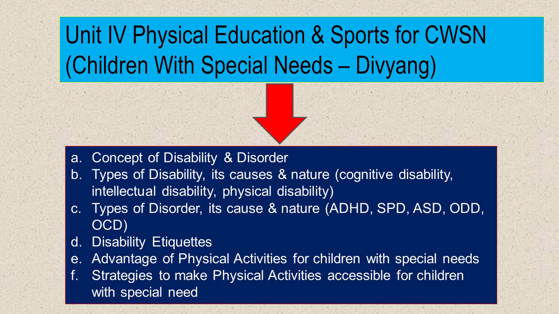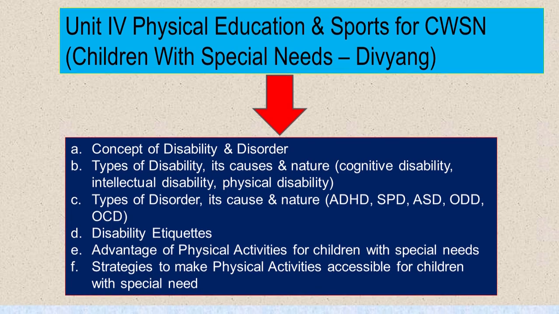Next is unit number 4, that is physical education and sports for CWSN. CWSN here means children with special needs, that is Divyang. So in this chapter we are going to understand the concept of disability and disorder, types of disability, its causes and nature, types of disorders like ADHD, SLD, ASD, ODD, OCD. Then next we are going to understand disability etiquettes, advantages of physical activity for children with special needs, and what are the strategies to make physical activities accessible for children with special needs.